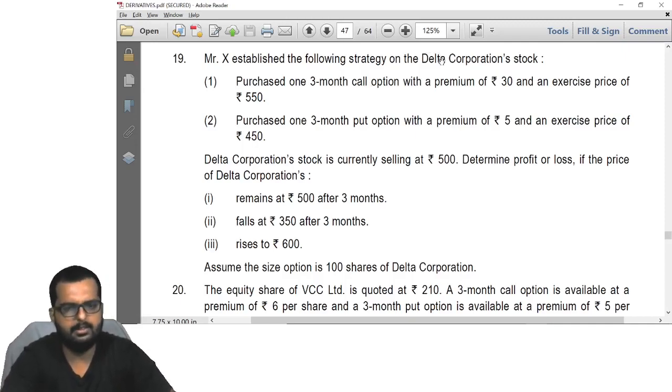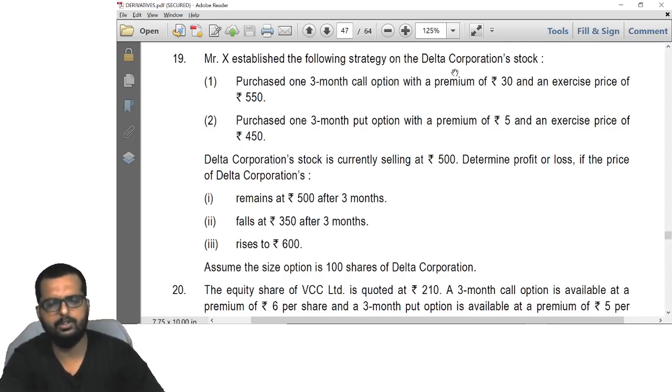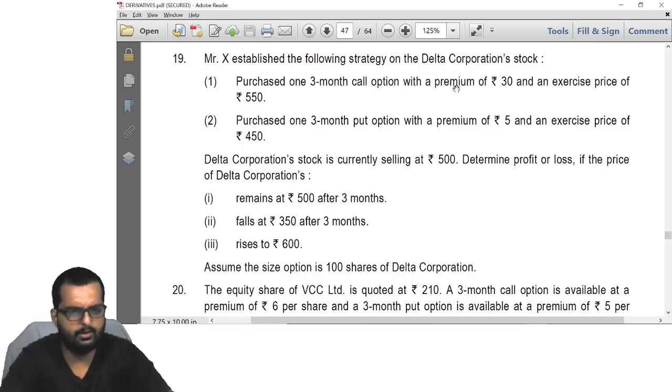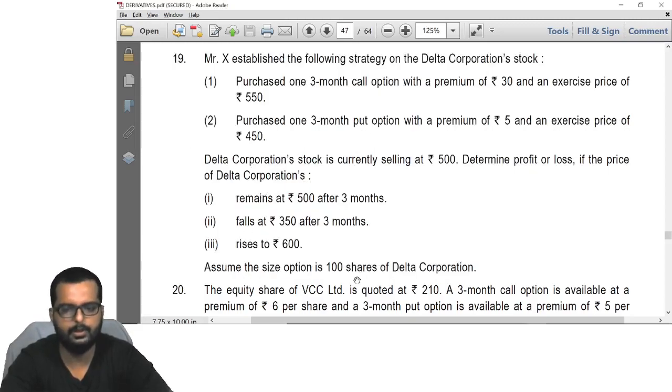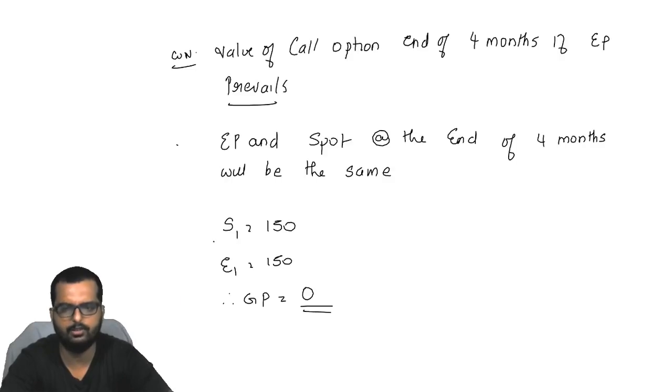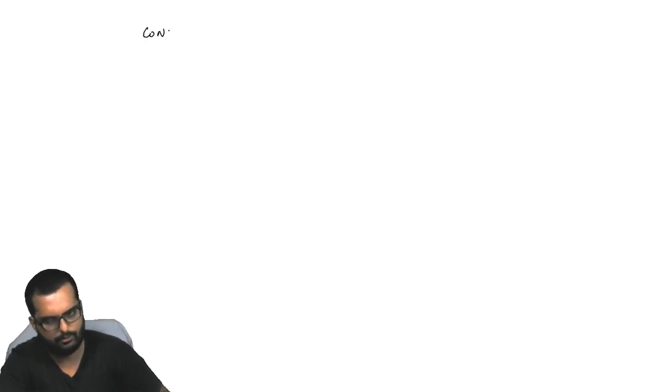Mr. X established the following strategy on Delta Corporation stock. Purchase a 3 months call option with a premium of 30, exercise price 550, and a 3 months put option with a premium of 5, exercise price 450. Delta's current stock is 500. Find out the profit or loss if the price becomes 500, 350, or goes up to 600. Alright, so they have given 3 situations over here, and the size of 100 shares is also given. So let's go to the next working note.